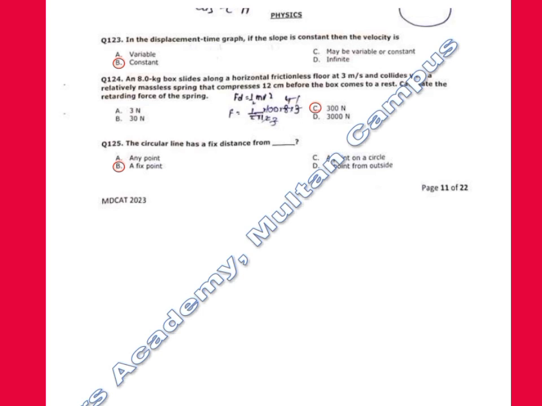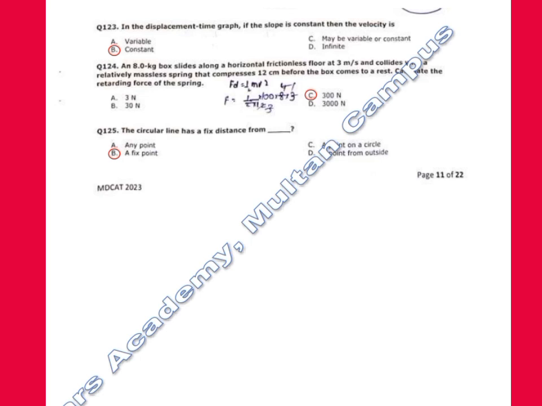124. An 8 kg box slides along a horizontal frictionless floor at 3 meter per second and collides with a relatively massless spring that compresses 12 centimeter before the box comes to rest. The correct option is 300 Newton. 125. The circular line has a fixed distance from any point, a fixed point. Correct option is a fixed point.